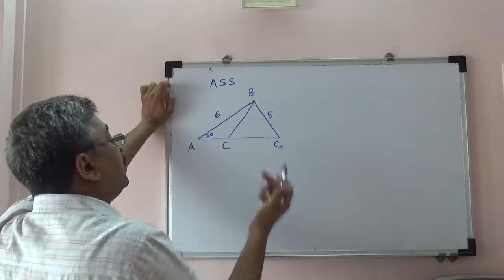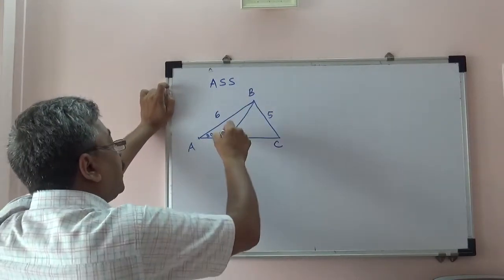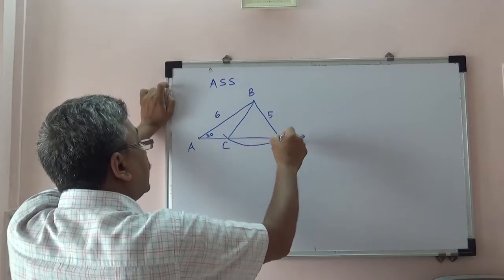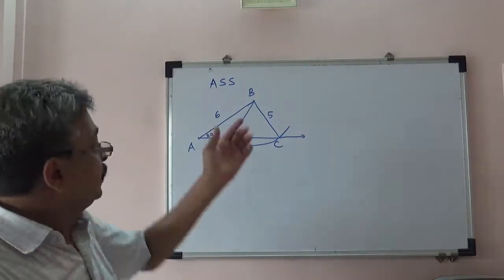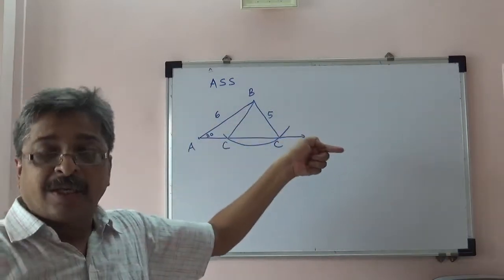So if we take distance 5 in the compass, put our steel point at B and try to cut this ray using that distance, we are going to get 2 distinct points at a distance 5 from B, which are on this ray AC.